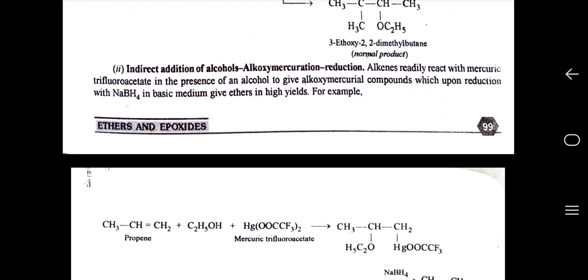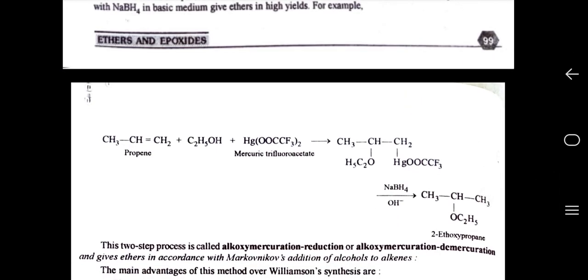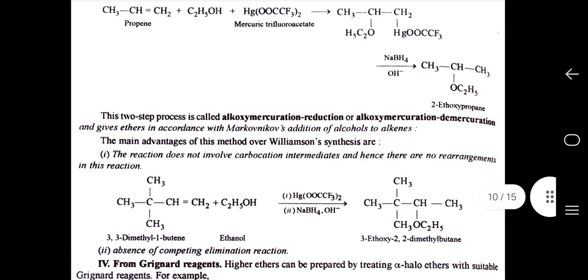For example, propene in the presence of alcohol with mercuric trifluoroacetate gives us CH3CH(OC2H5)CH2HgOOCCF3, which in the presence of NaBH4 gives us CH3CH(OC2H5)CH3, that is, 2-ethoxypropane. The two-step process is called alkoxymercuration reduction or alkoxymercuration demercuration and gives ethers in accordance with Markovnikov's addition of alcohol to alkene.